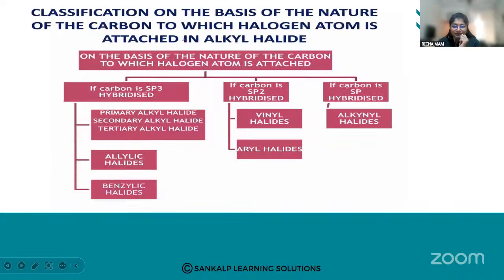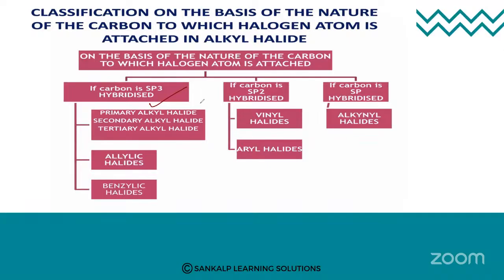Then, the classification is based on the nature of the carbon to which the halogen is attached.